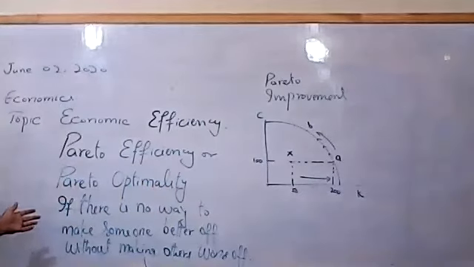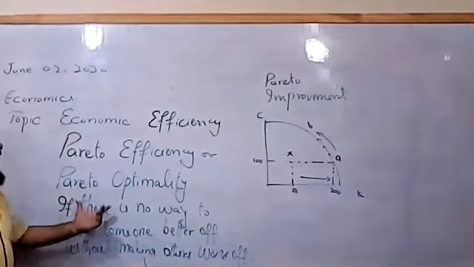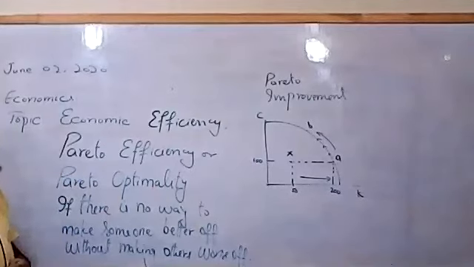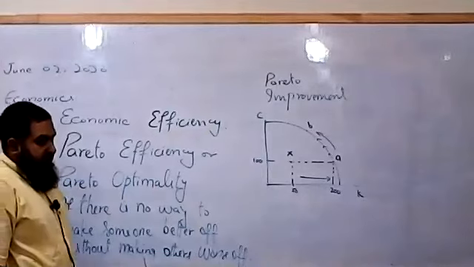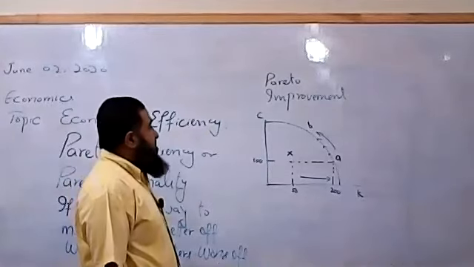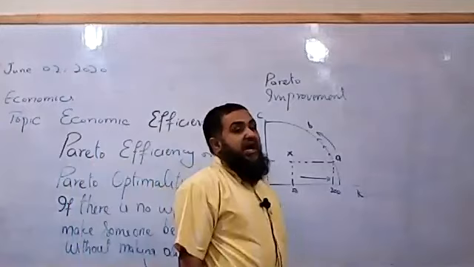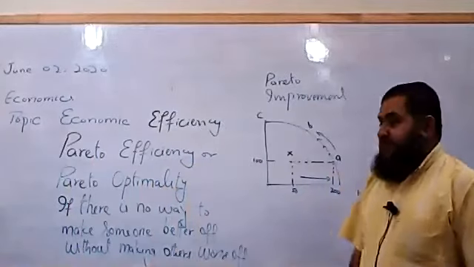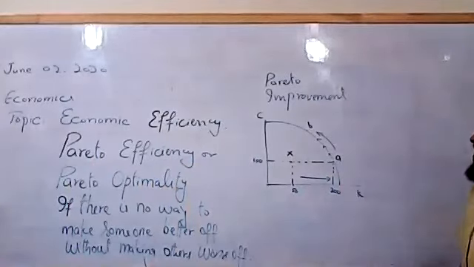So Pareto efficiency means what? If there is no way to make someone better off without making others worse off, then we say the firm or the economy has achieved Pareto efficiency. This is a type of allocative efficiency. So economic efficiencies have reached their end.